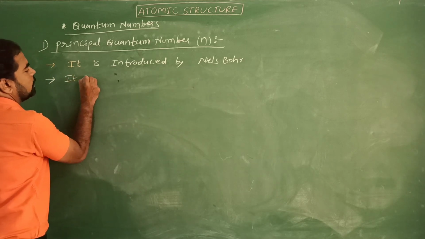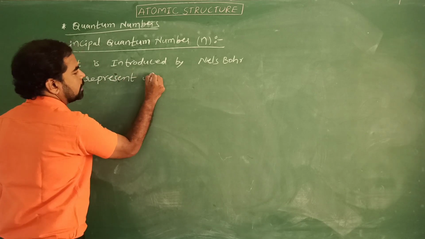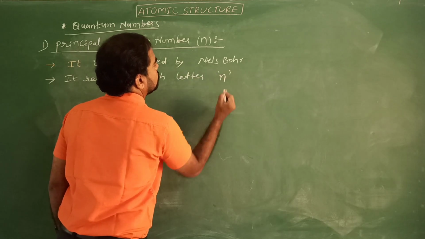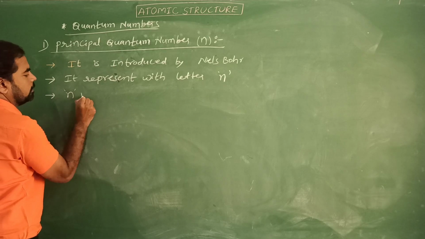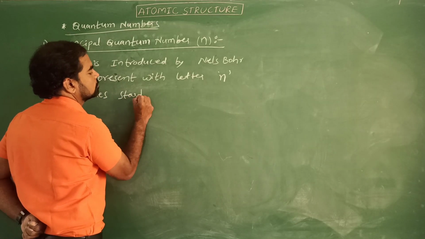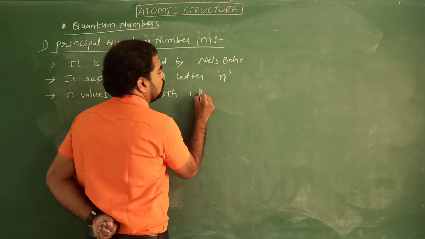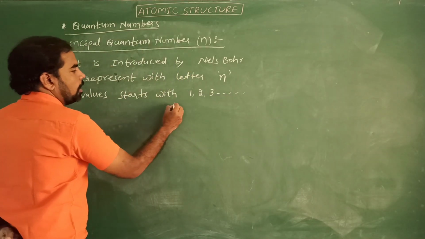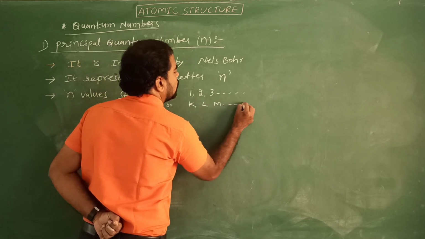It is represented with the letter small n. The n value starts with 1, 2, 3 and so on, or K, L, M and so on.